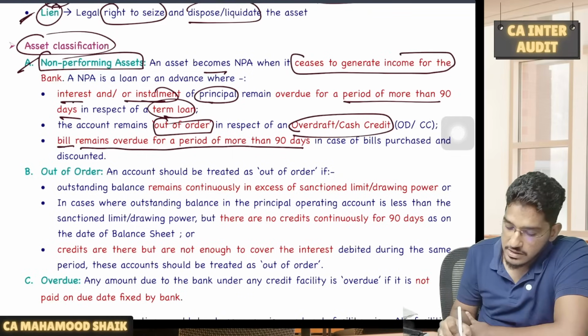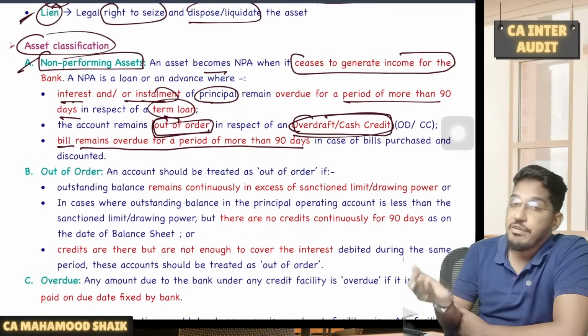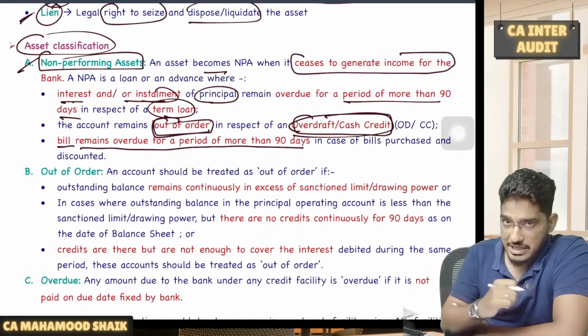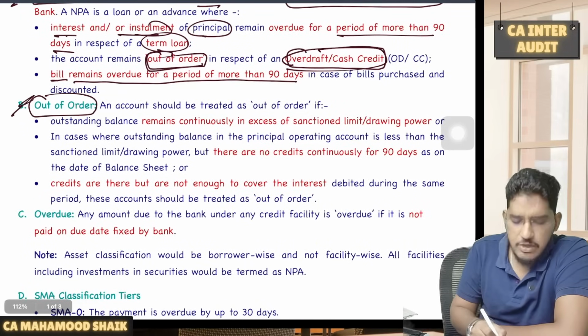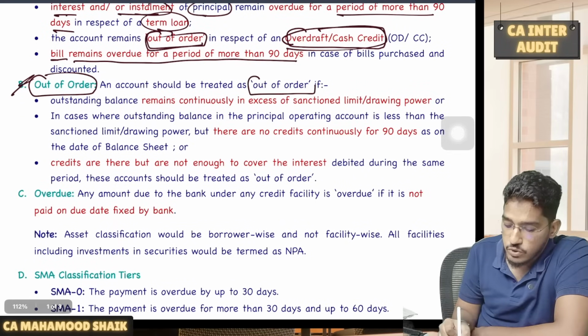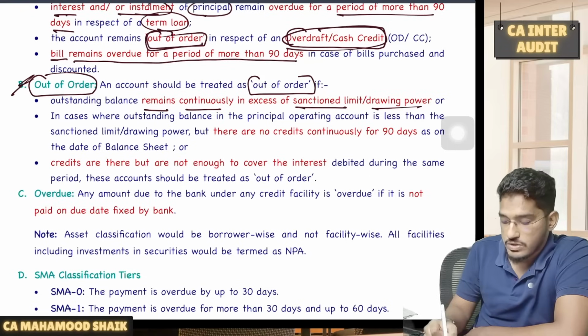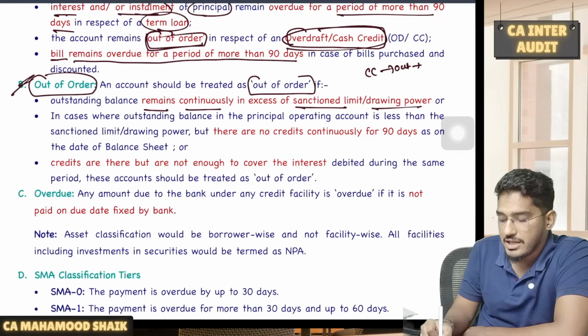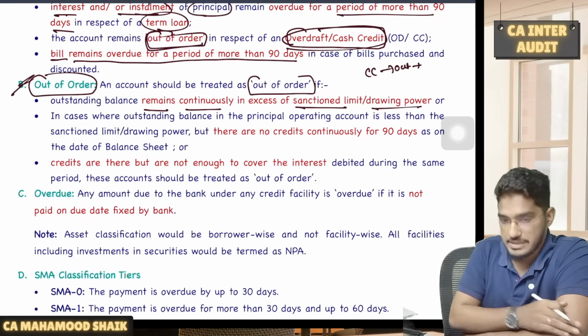Now you all will get a doubt: sir, what do you mean by out of order? You are saying that in case of overdraft or cash credit, if it remains out of order, then we will classify it as NPA. But when will an overdraft or cash credit facility be classified as out of order? From here also they are testing a lot of MCQs. Let us see. An account shall be treated as out of order when outstanding balance remains continuously in excess of sanctioned limit or drawing power. So some customer has taken cash credit or overdraft. His outstanding balance is continuously in excess of drawing power or sanctioned limit. Then his account will be classified as NPA.